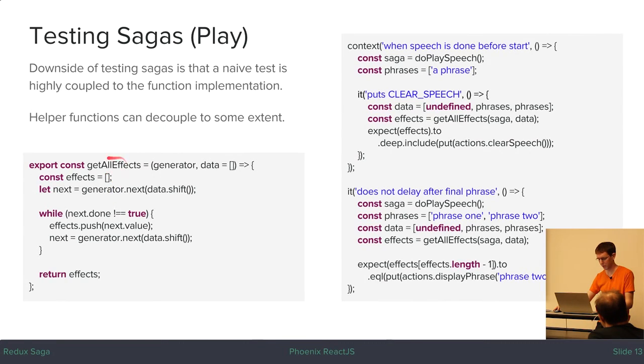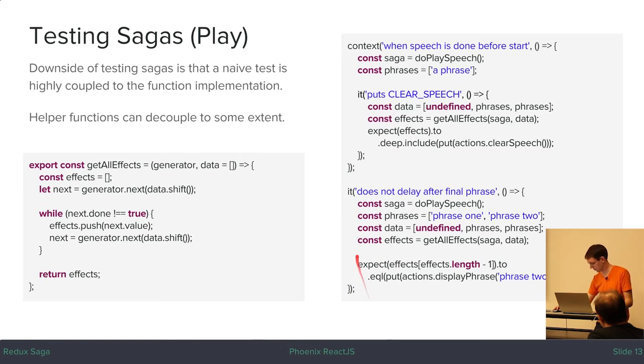So here's an example where this helper function is just going to continuously iterate the generator until it's done, save all of the effects in an array, and then we can just run tests against this array that has all of the effects.